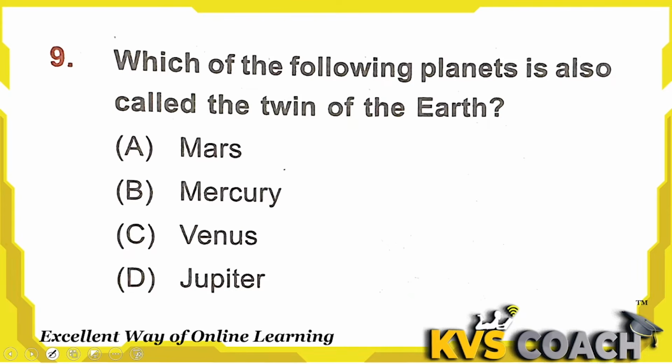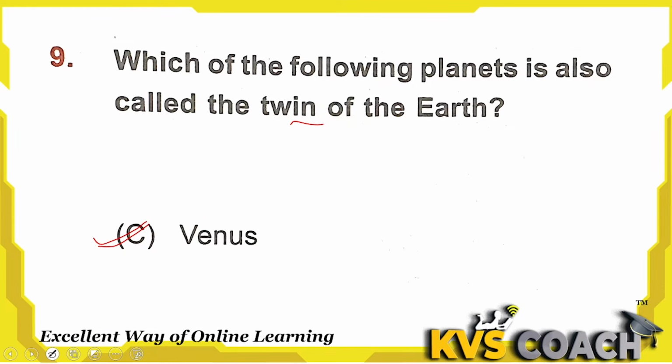Next question is, which of the following planets is also called the twin of the earth? Option A, Mars. Basically the twin of the earth is the Venus planet. But why is it the twin? Due to similar size, mass and rocky composition, it is the twin of Earth. Option C is the right answer here.